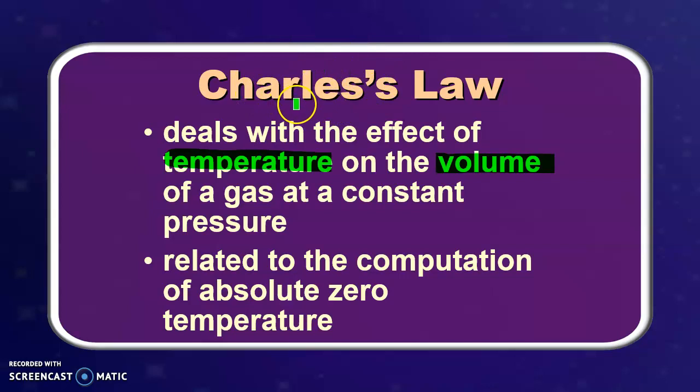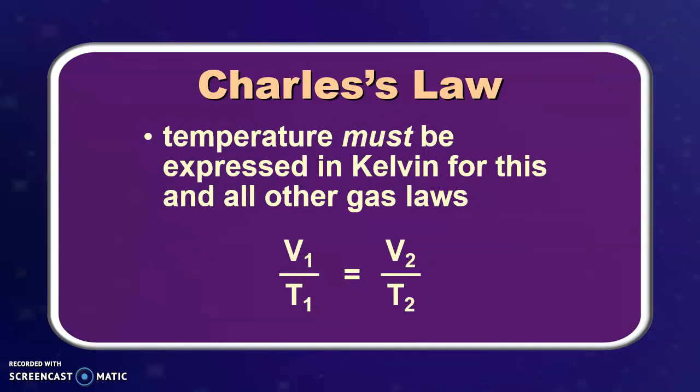Charles' law was developed in the late 1700s by Jacques Charles and also another physicist, which we'll talk about later, and they studied the effect of temperature on the volume of gas at constant pressure. They related the computation to the value of absolute zero as a temperature. Because they're using absolute zero as a guideline, that means that temperature must, and I cannot stress this enough, be represented in kelvins. It will not work if you leave it in Celsius.